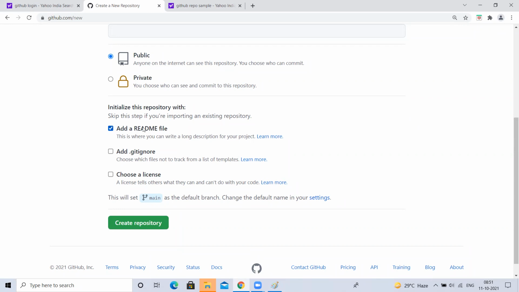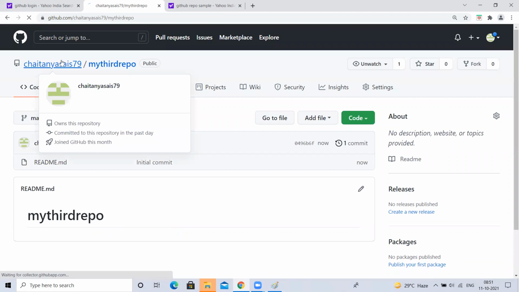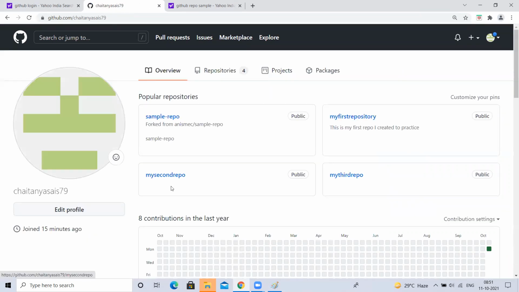The file name is README. So with that, I'm going to create a repository. Okay, so my third repository has been created. Now it has one file. If I go here, I created a total of 3 repositories: my first repo, my second repo, my third repo.